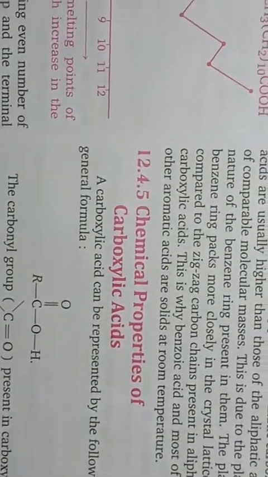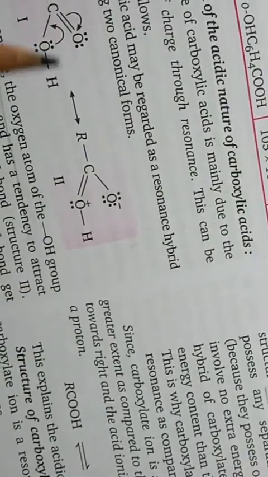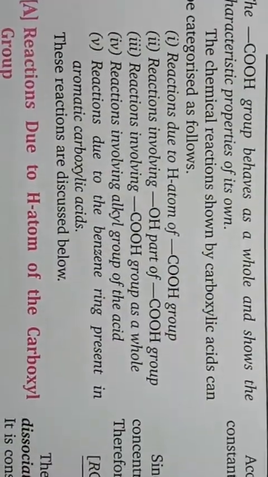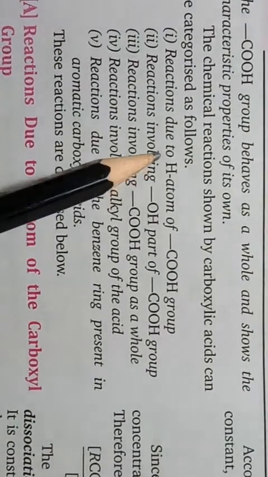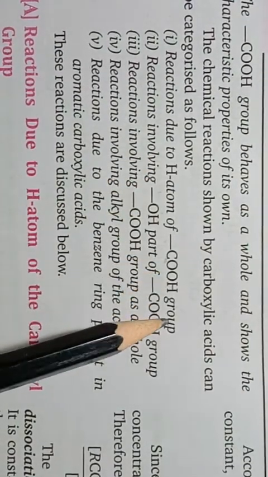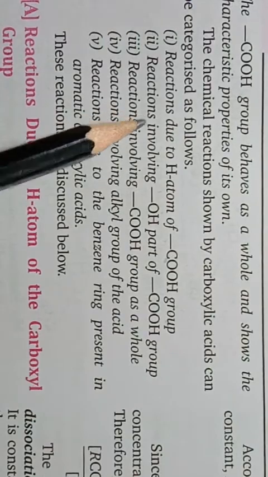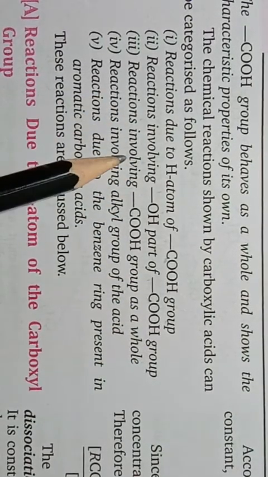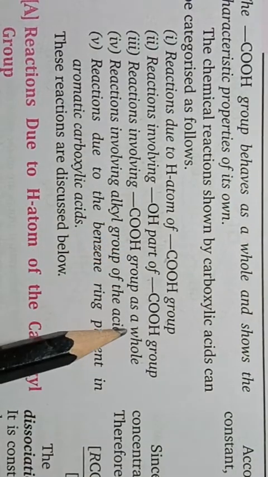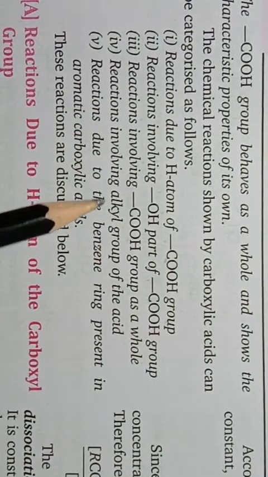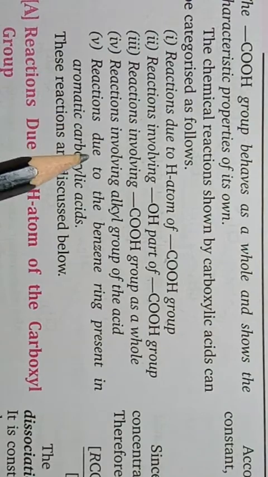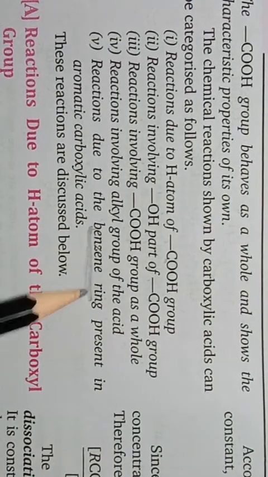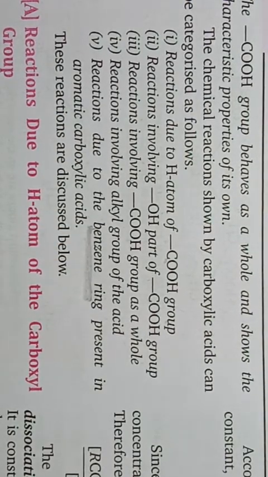Then chemical properties of carboxylic acids. Chemical properties of carboxylic acids can be divided as following: reactions due to H atom of carboxylic group, reactions involving OH group of carboxylic group, reactions involving COOH group as a whole, reactions involving alkyl group of the acid, and reactions due to the benzene ring, meaning electrophilic substitution reactions.